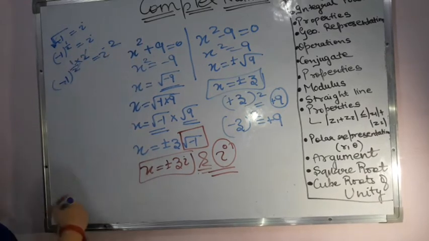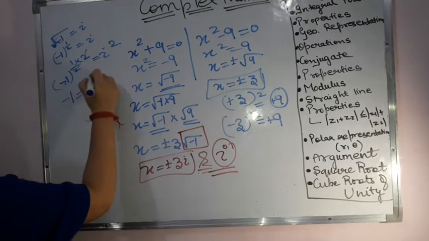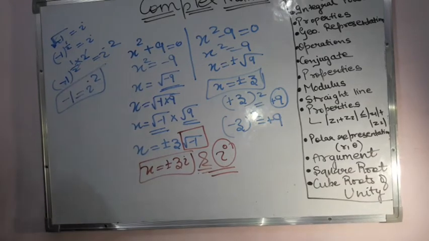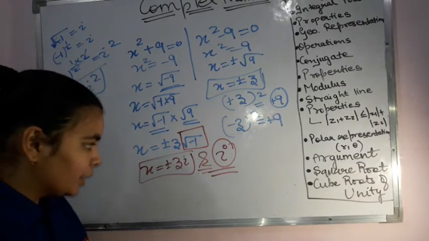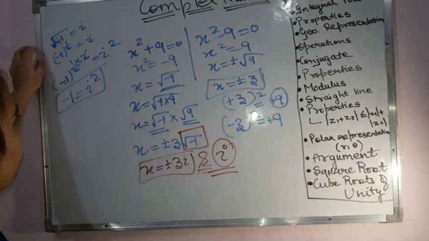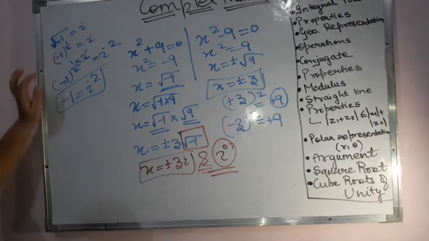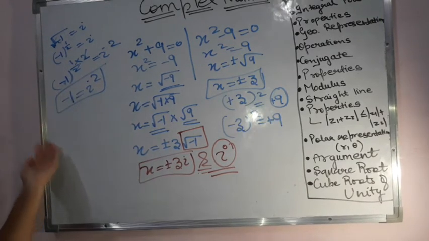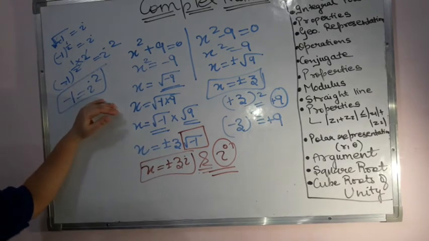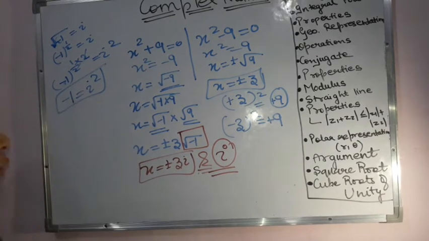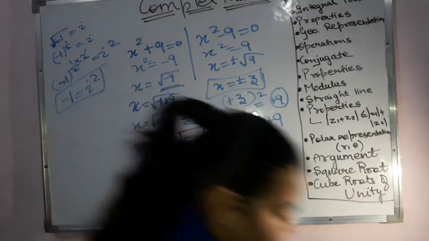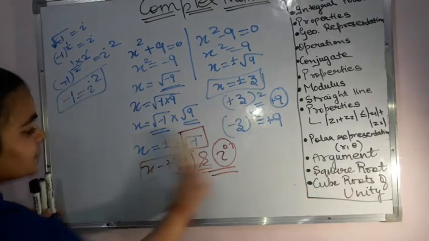This 2 gets cancelled, that means -1 is equal to i square. So I get i square is equal to -1. Nothing much we have done. We have simply squared both sides, and with the help of which we have got this thing out of the square root, and so it becomes easier for me to learn that i square is equal to -1.